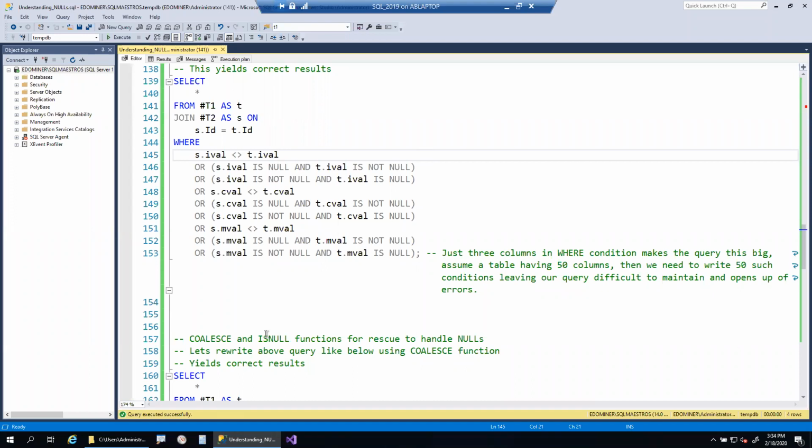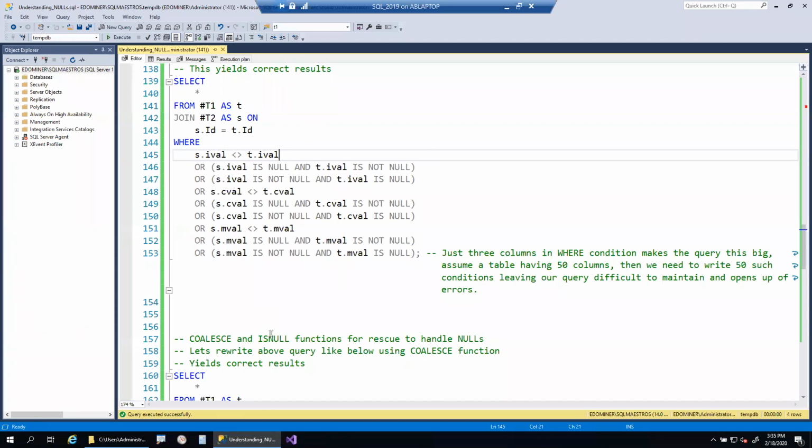IsNull function is standard. That means it can be applicable for other SQL dialects as well. So Coalesce function is explicitly for T-SQL. That means it won't work outside T-SQL, meaning it won't work in Oracle, it won't work in MySQL, etc., unless they implement it in a different way. So Coalesce is a T-SQL only function which accepts multiple parameters, and if the first column value is null, then it will take the subsequent not null value. So that is how the Coalesce function works.